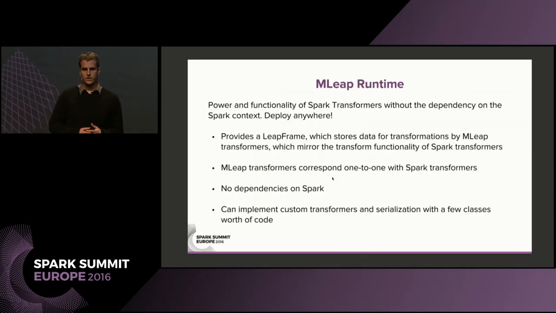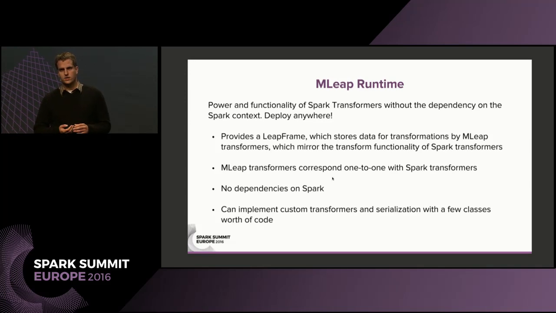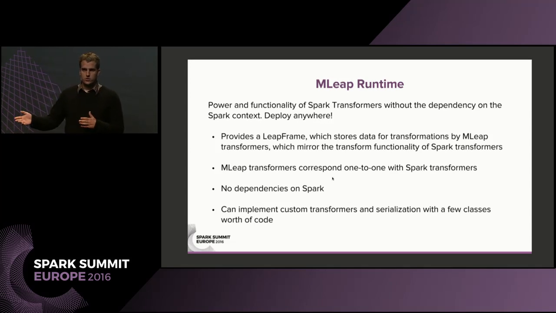and then MLeap Runtime is really what brings everything together. So in MLeap Runtime, you're going to see this thing called a leap frame, which is essentially just a lightweight Spark data frame. It doesn't quite support as many data types as Spark data frames do, but it supports a lot of them. It supports custom types, so if you want to put a WAV file or a case class or a JPEG or something like that into your data frame, you can do that, and then you can write a custom transformer for it. So if you want to write a custom transformer for a JPEG file that outputs a set of features, you can do that quite easily with MLeap Runtime.